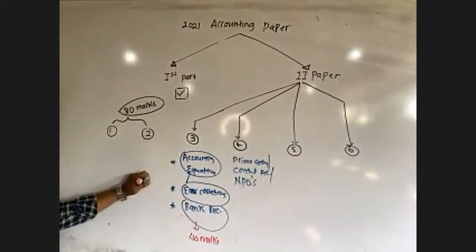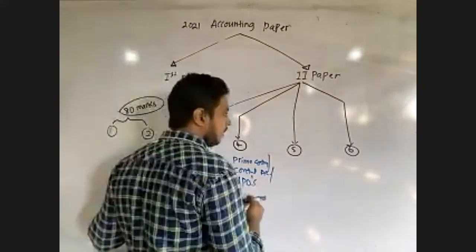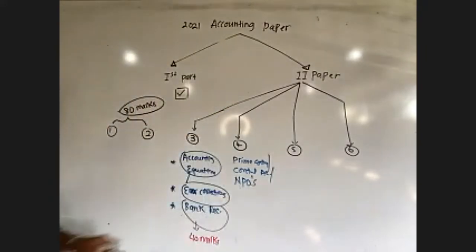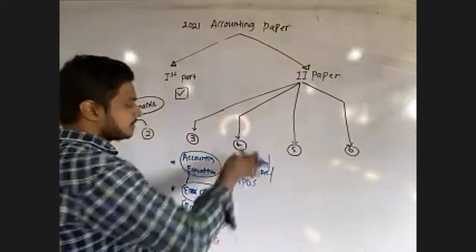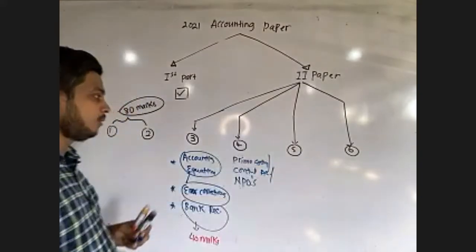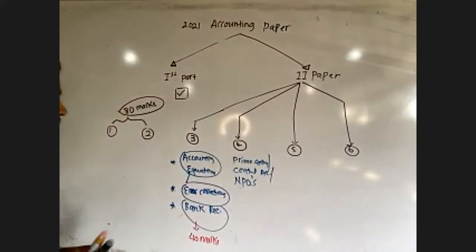Not-for-profit oriented organizations also can be included, right? So these lessons can be included in the fourth question.